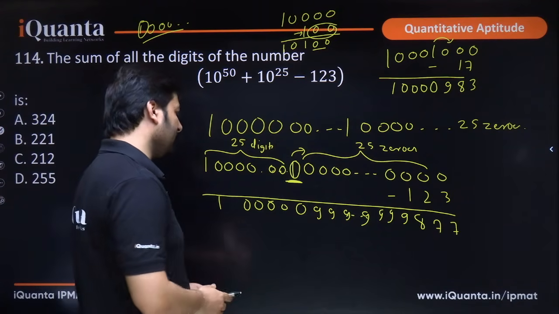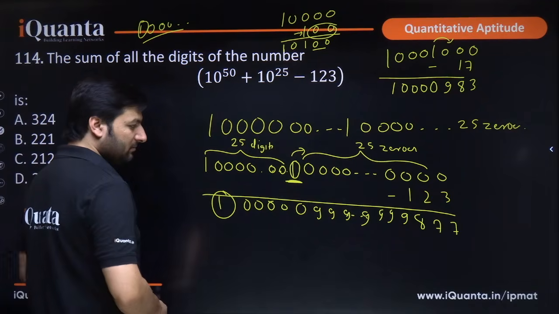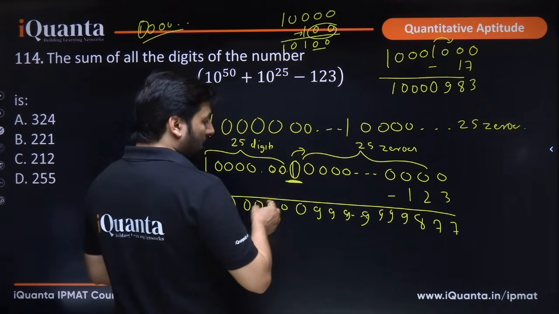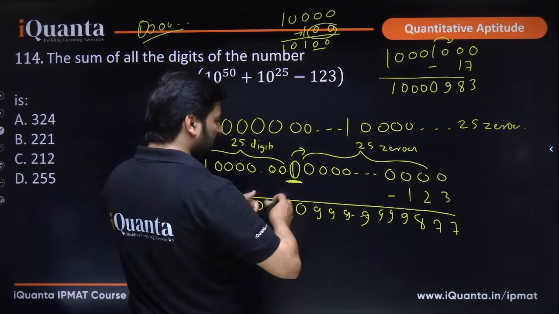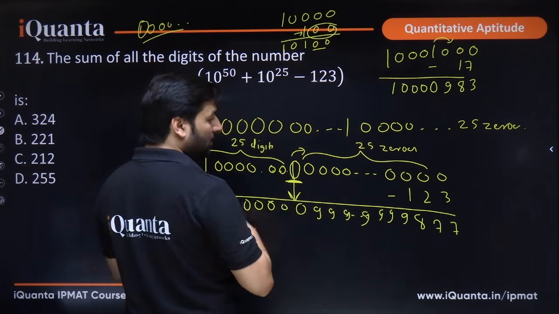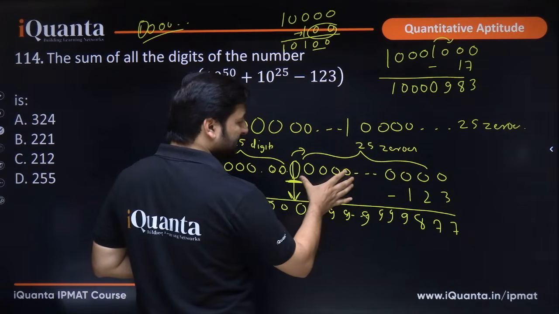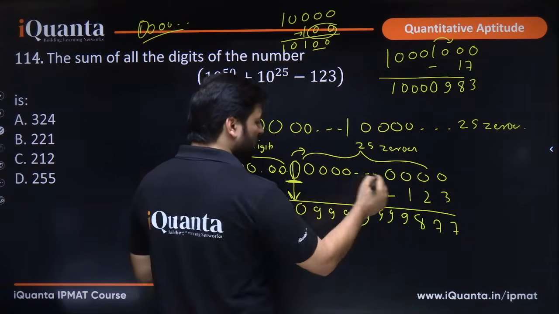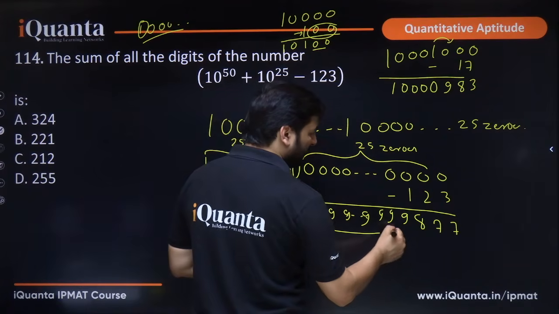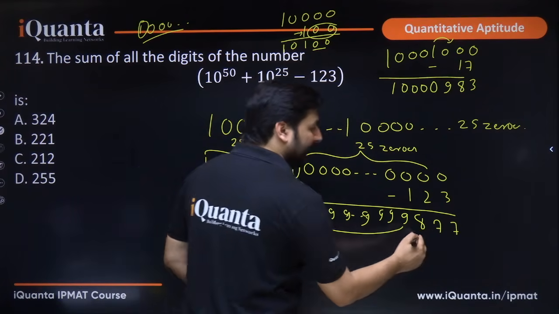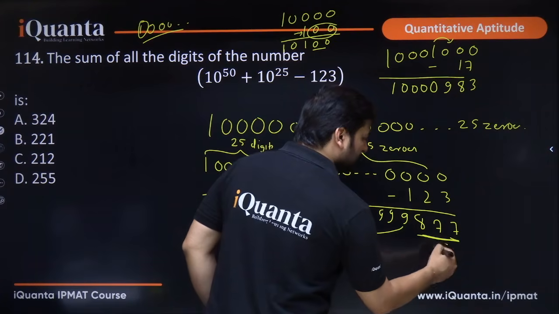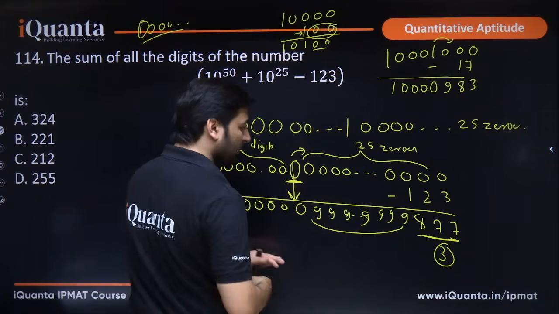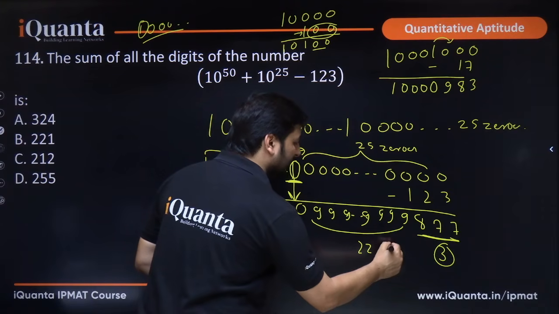What are we going to get in the end? We will get a 1. This 1 became 0. After that we had 25 zeros, most of them will turn to 9. How many of them will turn to 9? These many, except the last 3 digits. So 3 digits became this. We had to manage total 25 digits here, so there will be 22 9s here.